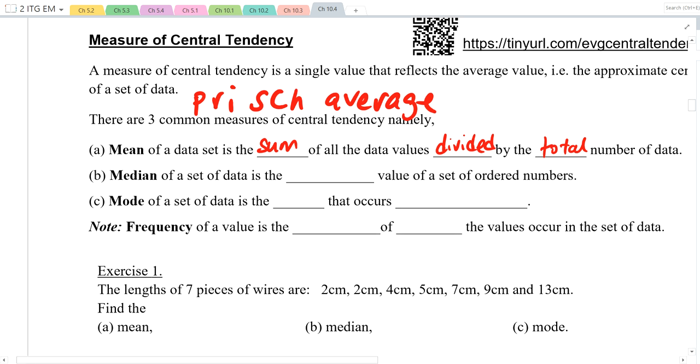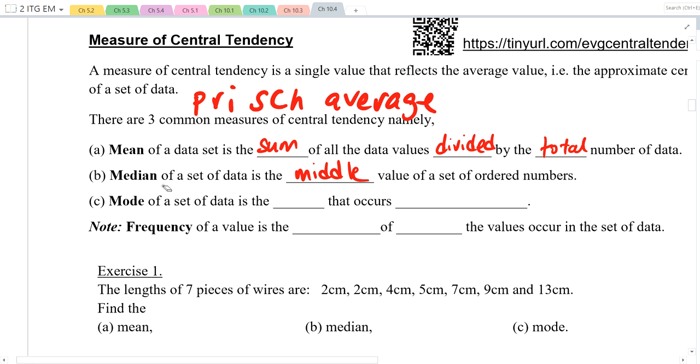Next is the median. Have you heard of this word before? You heard before? Okay, tell me, what does this word remind you of? Another word that sounds very similar. Huh? Medium or the middle, right? So okay, let me just pull out the definition first. Median of a set of data is the middle value of a set of ordered numbers. A set of ordered numbers, okay? I'll come back to this in a while.